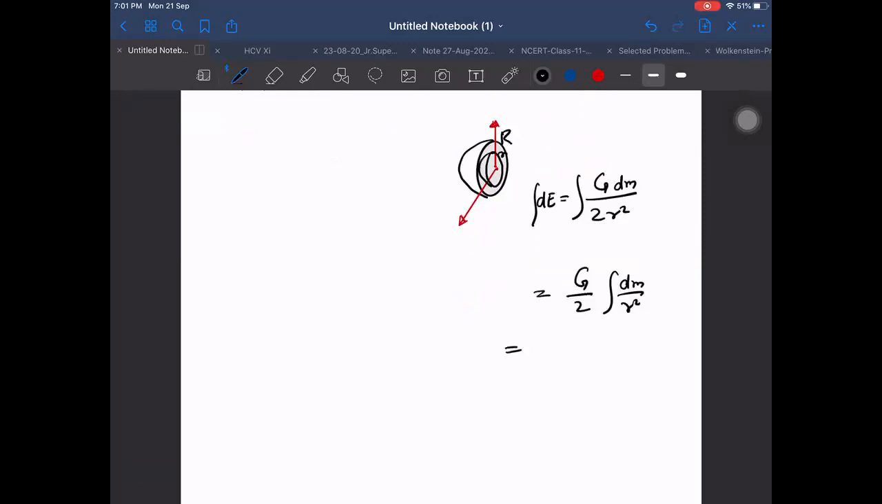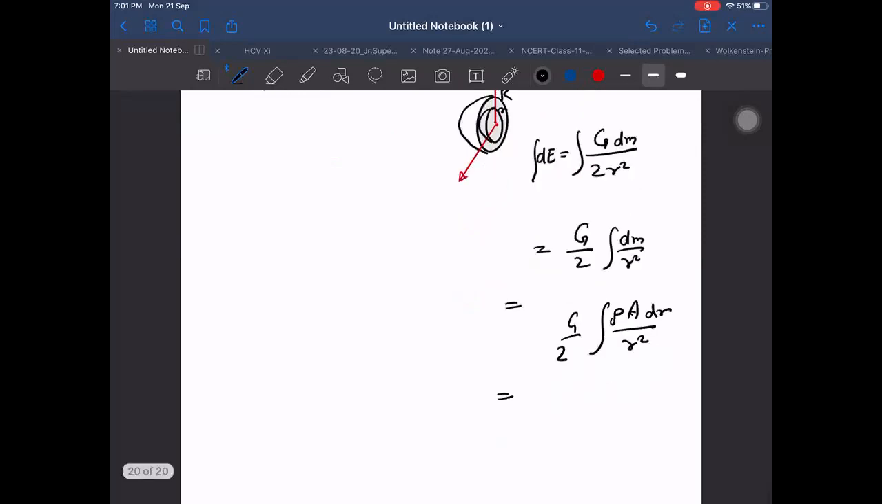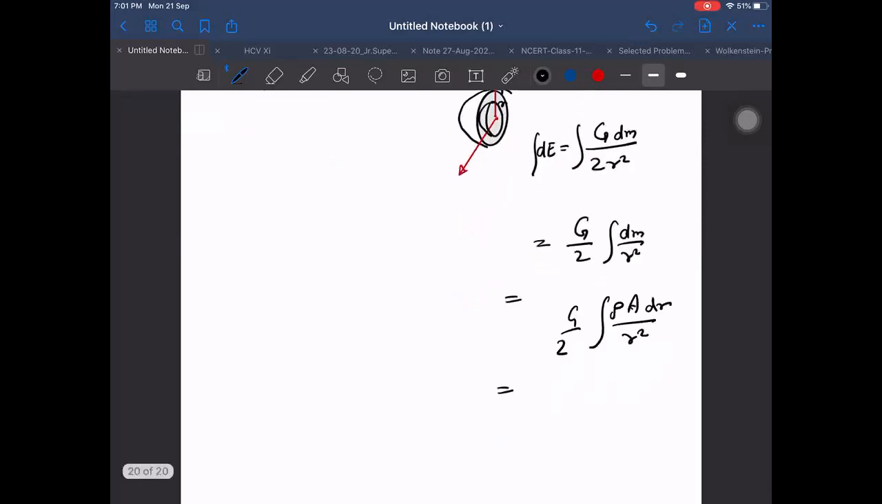I think I can write dm as, in terms of density, rho into area into thickness dr upon r square into g by 2. But we remember that area on the hemisphere will be 2 pi r square upon 2 r square. So the 2 pi cancels. Only dr and g by 2 remain, with limits.